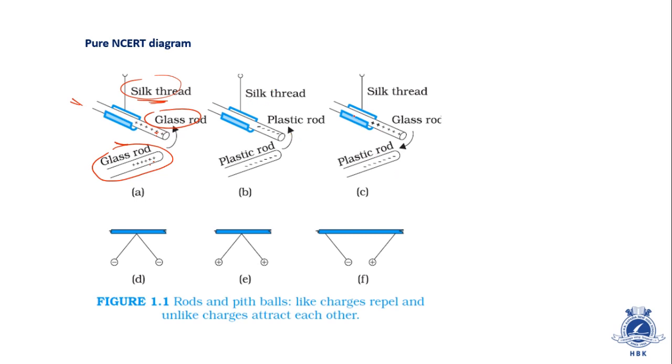But see, in this case, this is a glass rod. When the glass rod is kept near a plastic rod, these two attract each other. Why do they attract each other? Because they are unlike charges.